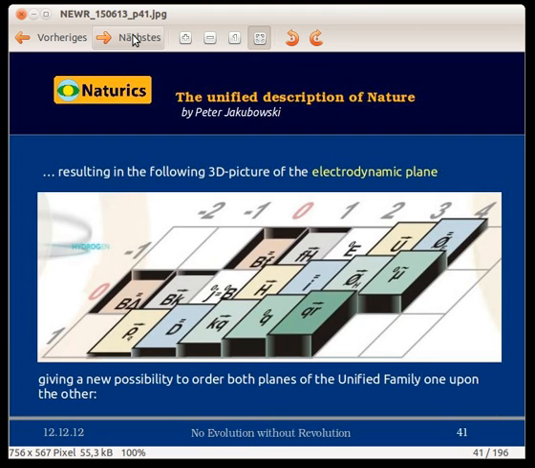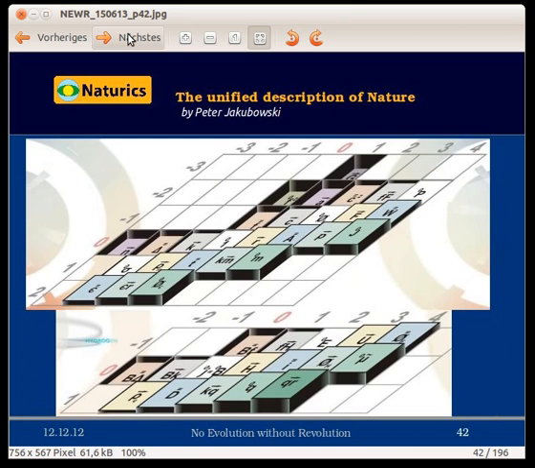Both planes located in a 3D perspective graphically demonstrate the complete material dependence of the unified family of all physical quantities. In this perspective, we can observe the specific position of the 6 white squares of the family at the best. They contain the universal unity, the universal creative potential and its 5 further modifications: the quantum circulation phi-f, the quantum power p, the electric conductivity sigma, and on the electrodynamic plane, the magnetic induction B and the electric field E.